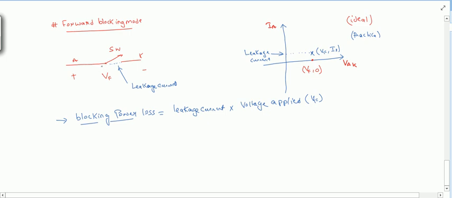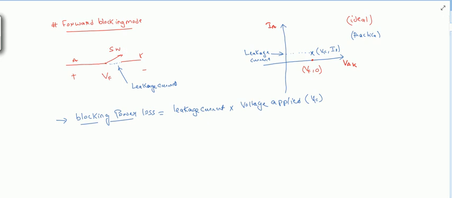This will be supported by an SCR because it has a gate, and we can control when it will be turned on. But in case of a diode we cannot control this, because as soon as you apply forward bias to the diode, it will turn on. So a diode will not support this forward blocking mode.